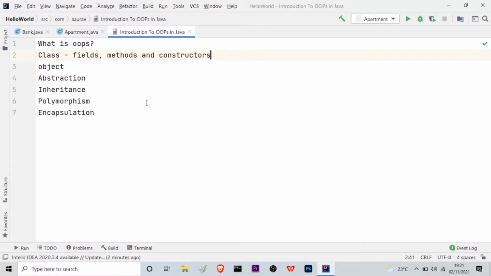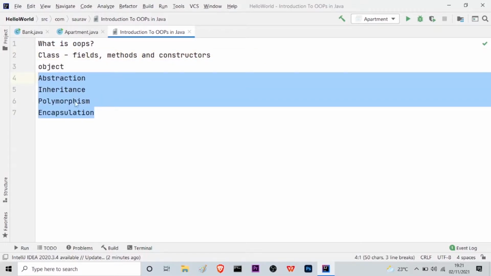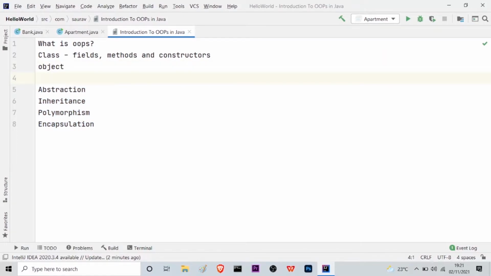And here, as you can see, I have four more points, which are abstraction, inheritance, polymorphism, and encapsulation. These are actually the pillars of OOPS concepts.